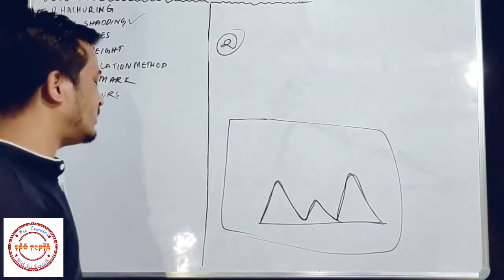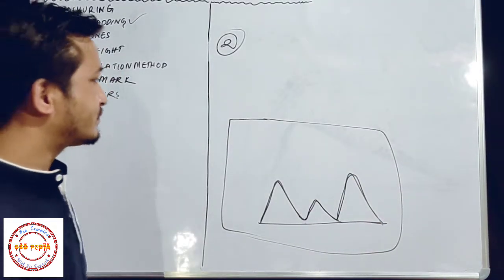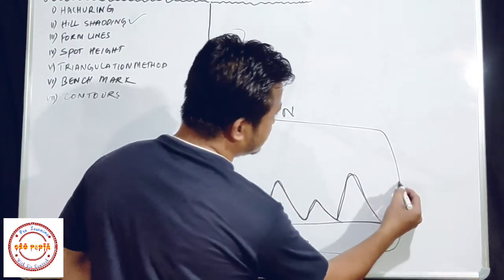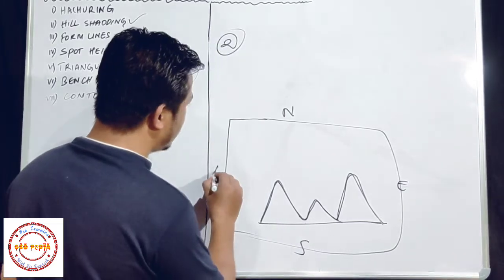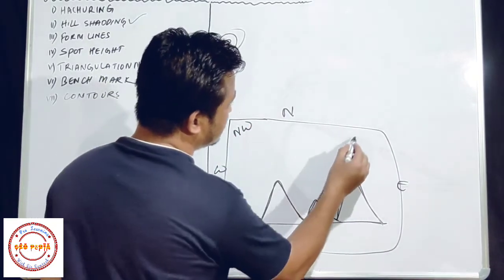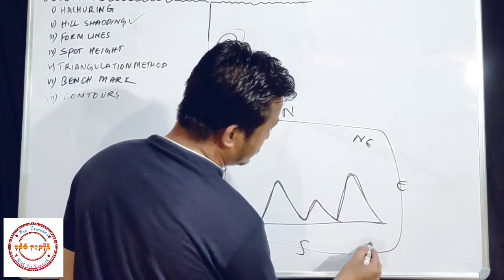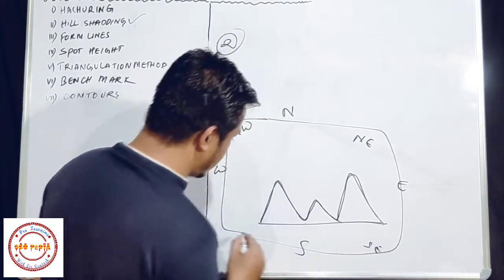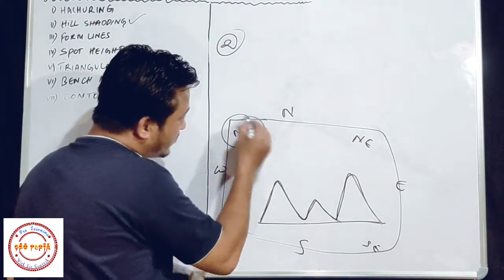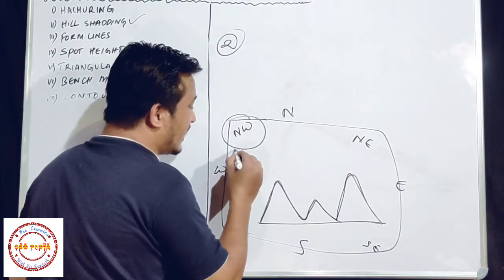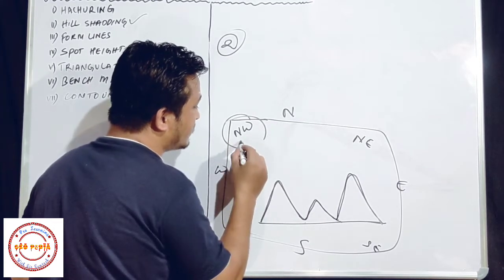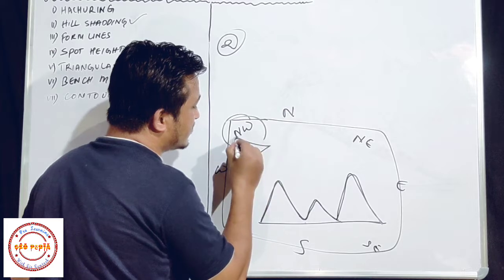You know that this is north, this is south, this is east, and this is west, and this is northwest, northeast, southeast, and southwest. From the northwest direction we have to imagine a light.